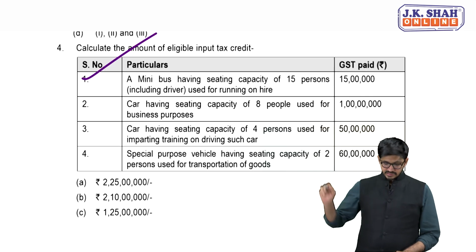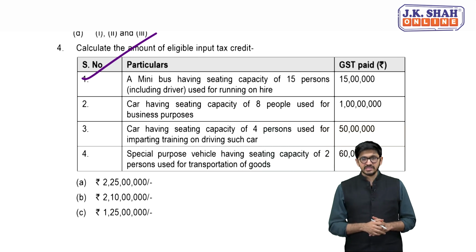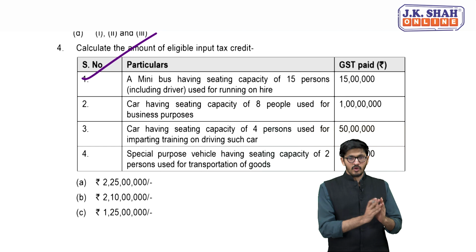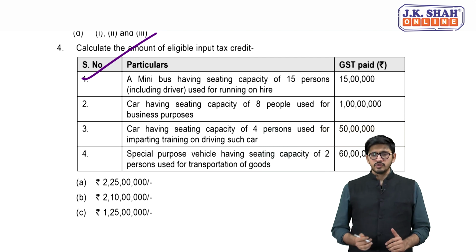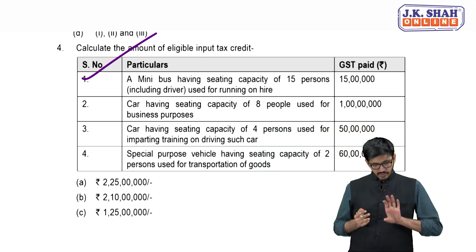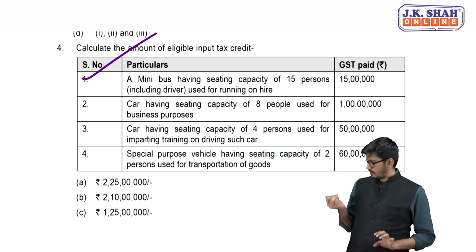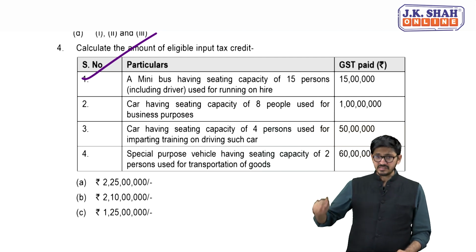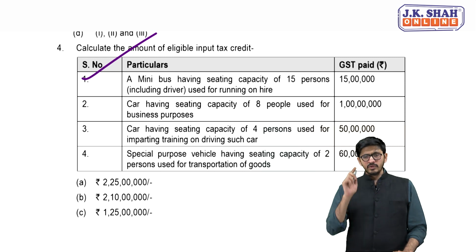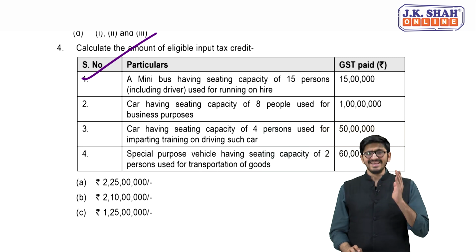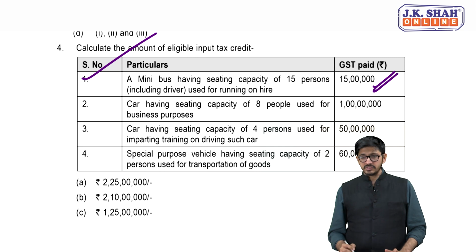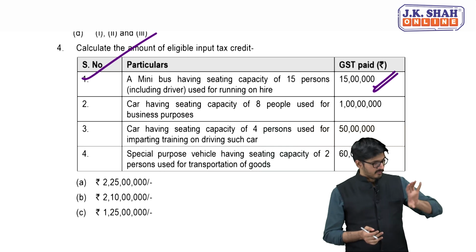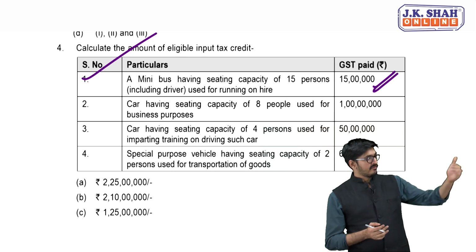First case, a minibus having seating capacity of 15 persons including driver, used for running on hire. Very simple. So you have purchased a motor vehicle to give it on hire, and the input tax that you paid, that the GST paid, is 15 lakhs. Will you get the ITC of 15 lakhs? Hell yes, because this is a purchase of motor vehicle for further supply of motor vehicle, further supply by way of hire.